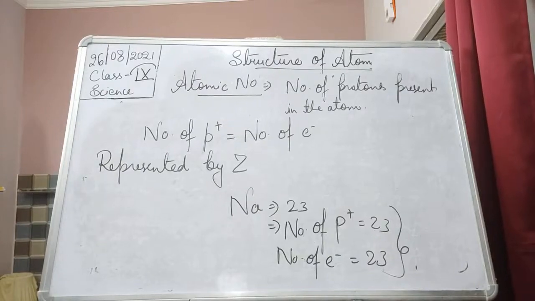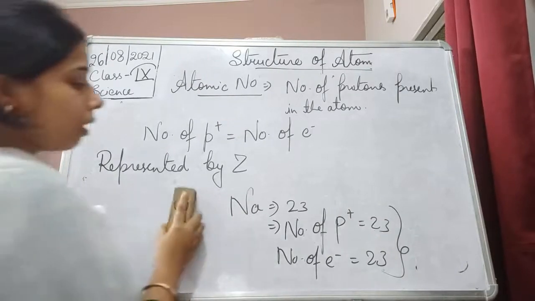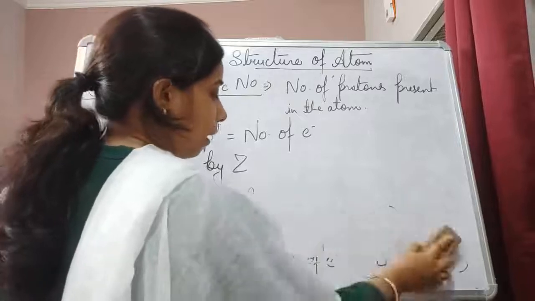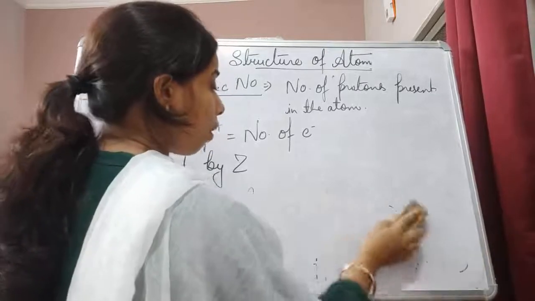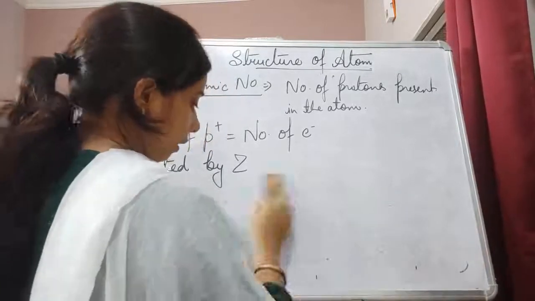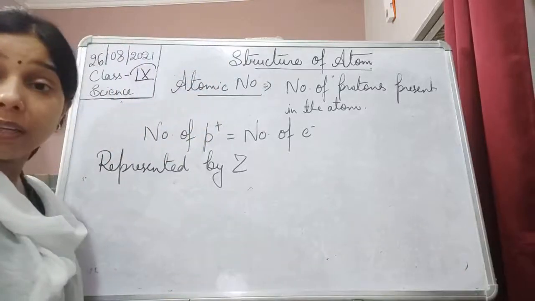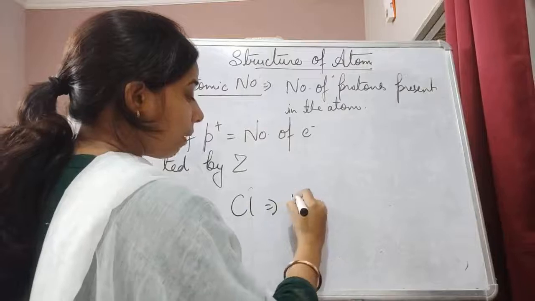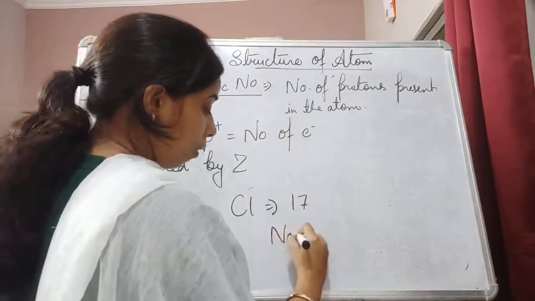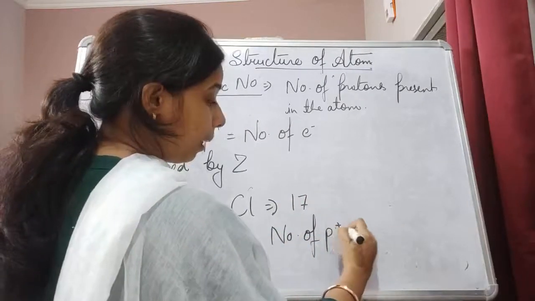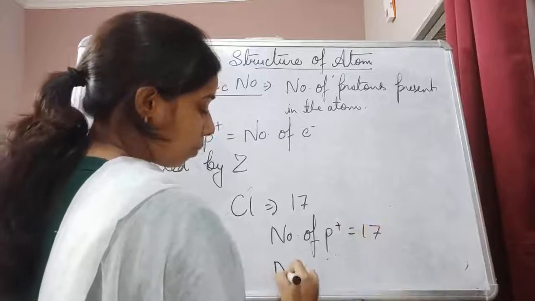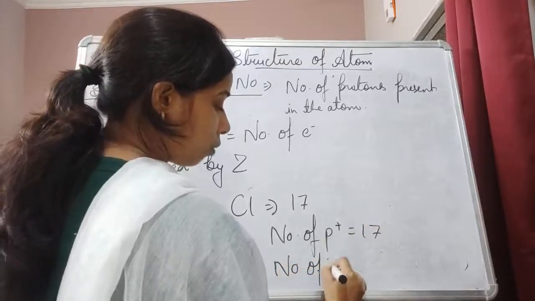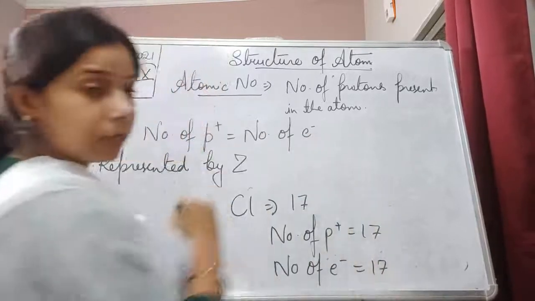Now let us move on and see another example. Like if we take an example of a chlorine. Its atomic number is 17. So number of proton will be equals to 17, as well as number of electrons will also be equals to 17.